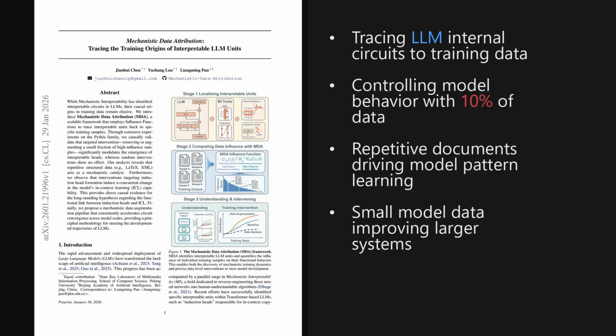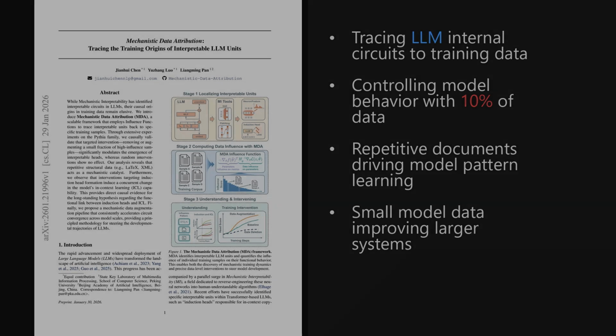I'm Alex. Today we're looking at a paper trending on X, published on January 29, 2026, just about 6 days ago. It introduces a scalable framework called Mechanistic Data Attribution that traces internal model circuits back to their origins in the training data, showing that removing less than 10% of high-influence samples can significantly hinder the formation of key components like induction heads. The paper is titled Mechanistic Data Attribution: Tracing the Training Origins of Interpretable LLM Units. And as we'll see later, the implications for controlling how models learn specific behaviors are quite significant.